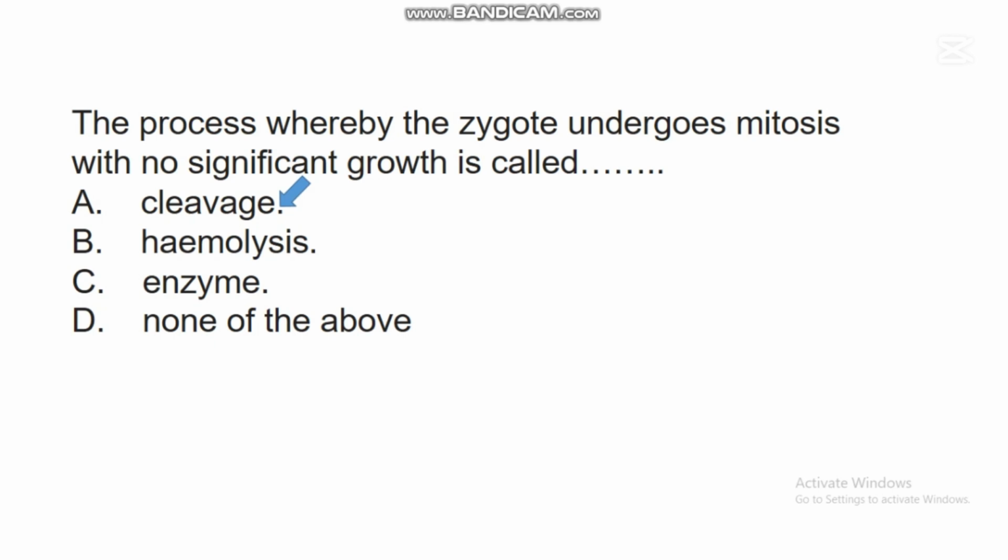So after the formation of this zygote, it will undergo mitosis. Mitosis is a type of cell division whereby a cell produces two daughter cells that are genetically the same. So the process whereby the zygote undergoes mitosis with no significant growth is best described as cleavage.